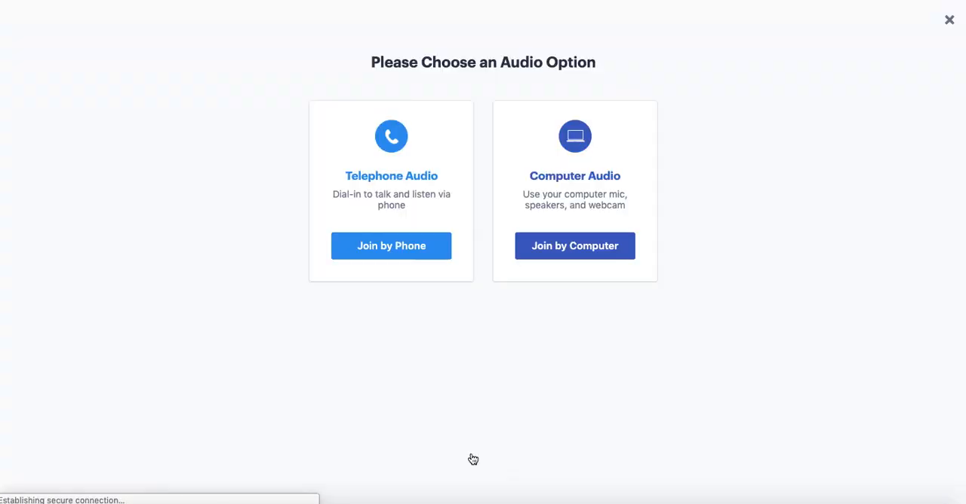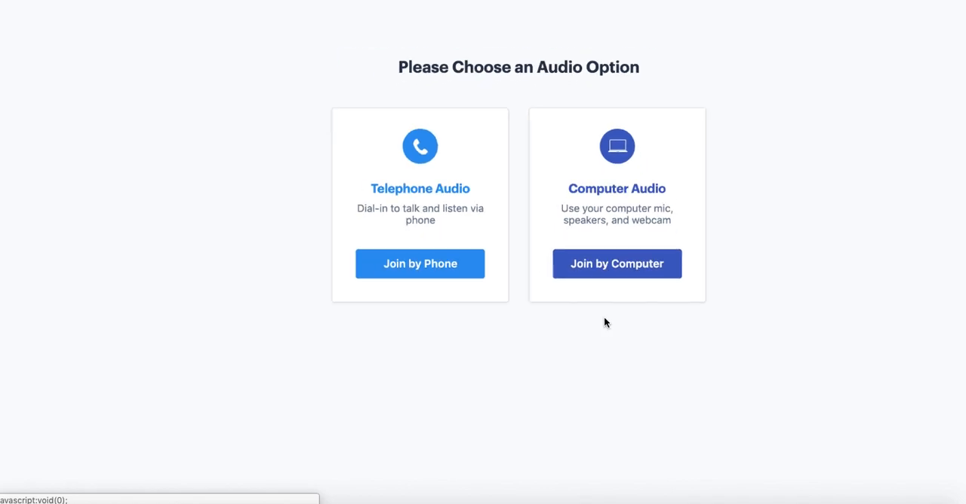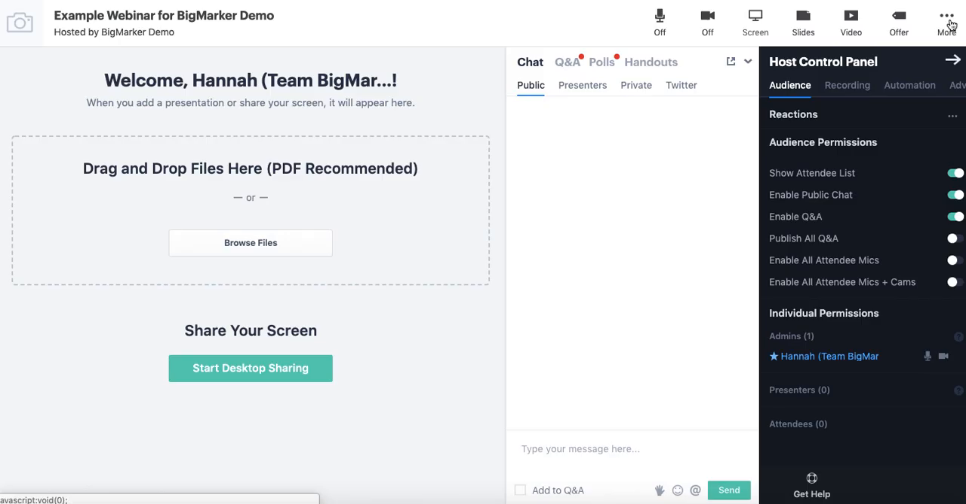So again, I'm entering this session right now as a host, and the first thing that I see as a host or presenter, and what my attendees will not see, is the audio option. The attendees will just bypass this and enter right in, but for hosts, you can decide if you want to join by telephone or by computer audio, so a web-based microphone or webcam, or you can X out and choose later. Now, this is the blank state of the webinar room as I see it as a host.